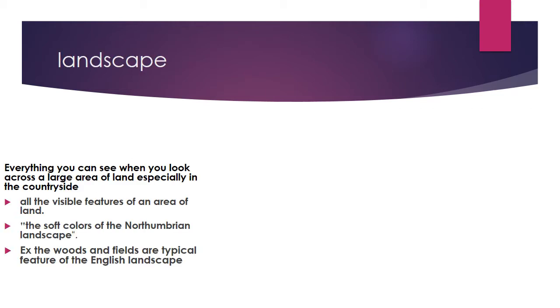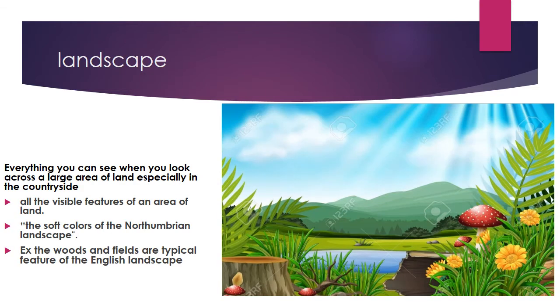Landscape. Everything you see when you look across a large area of land, especially in the countryside. All the visible features of an area of land. The soft colors of the Northumbrian landscape. For example, the woods and fields are typical features of the English landscape.